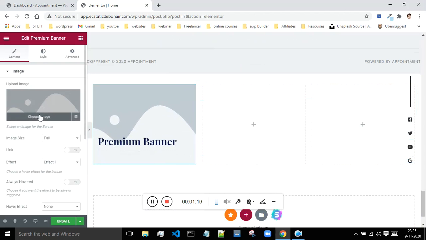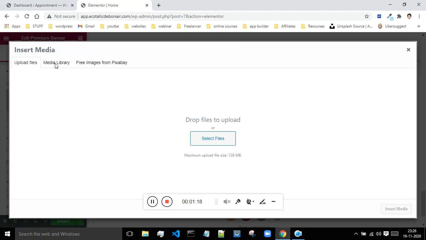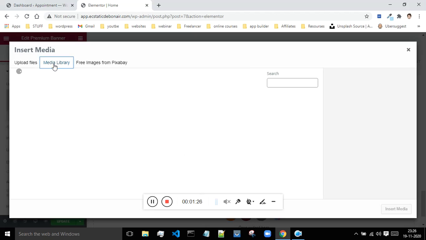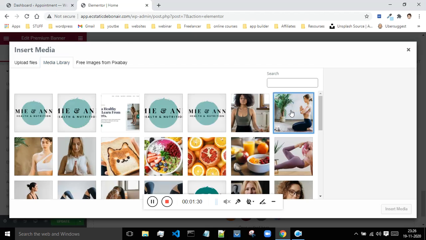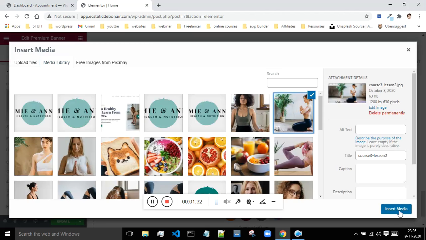So now what you do is you just have to select one image over here. If you have an image on your PC, then you can upload it over here, and then you can make use of it. As of now I'll be making use of the images from the media. Let me just select this image. I will say insert media.